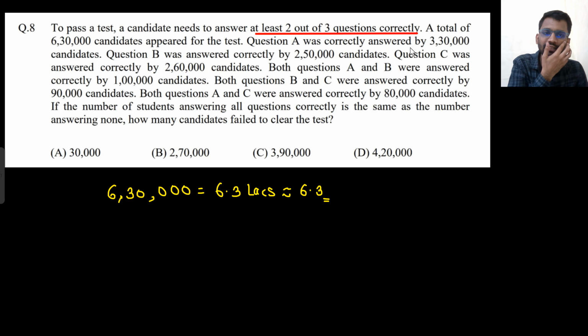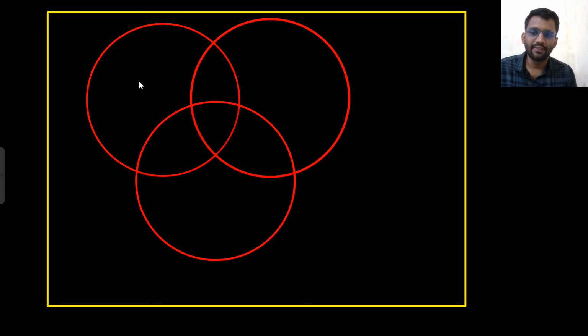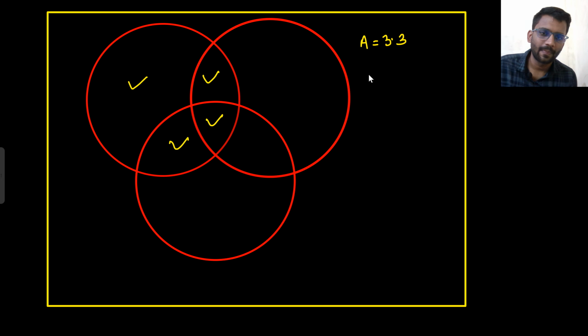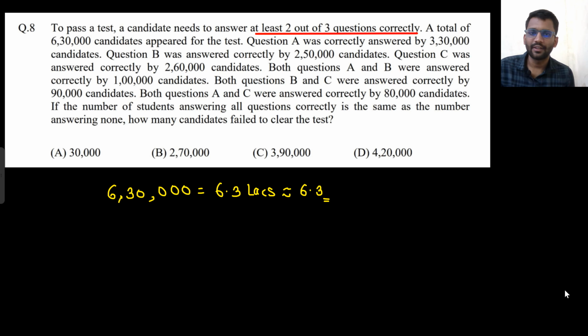The question A was correctly answered by these many candidates. So A was answered by these many candidates. That means this, and this we are talking about. A was answered by 3.3 lakhs. Now let's talk about B. B was answered by 2.5.